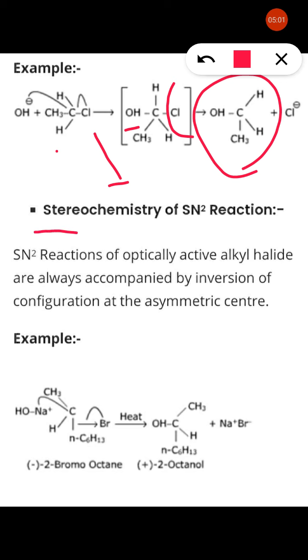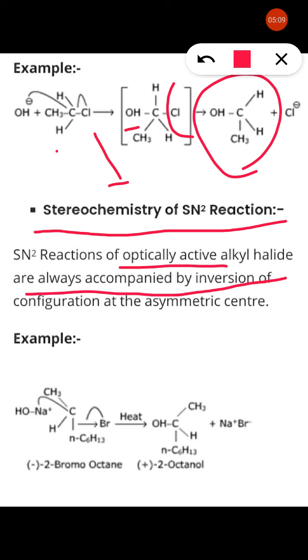See here, stereochemistry of the SN2 reaction. An SN2 reaction of an optically active alkyl halide is always accompanied by inversion of configuration at the asymmetric center, right? Means any chiral carbon, if you are adding a nucleophile, then the leaving group is removed and substitution takes place on the opposite side of the leaving group.